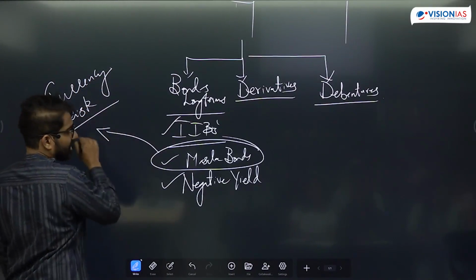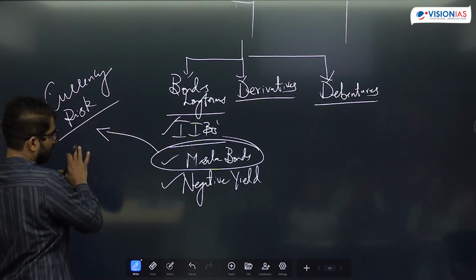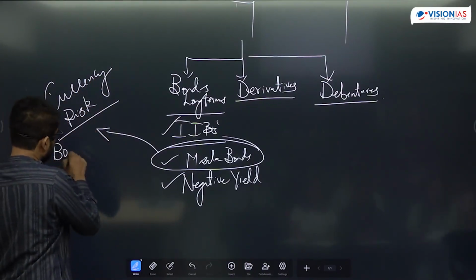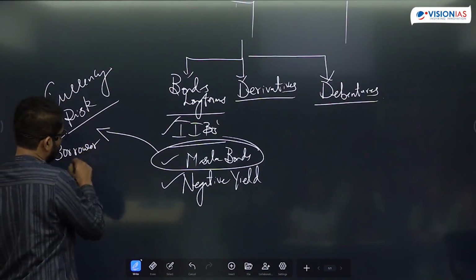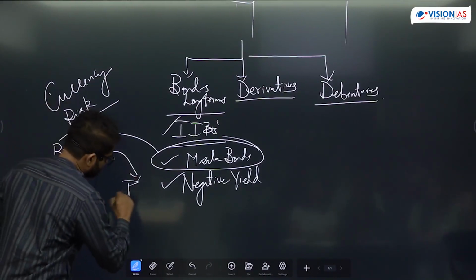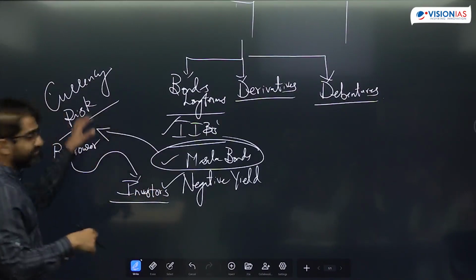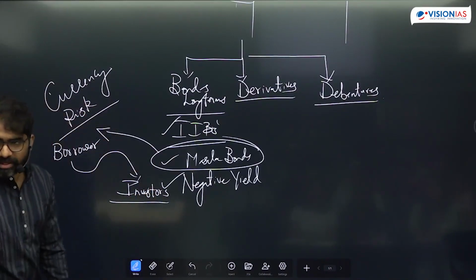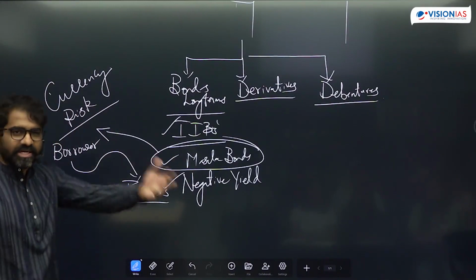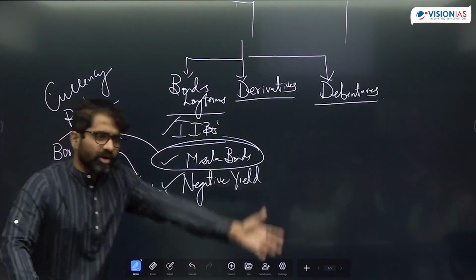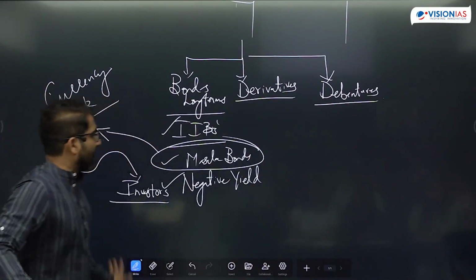Okay, so currency risk is shifted from the borrower, that is the company, to the investors. Because of the masala bond, the currency risk is shifted from the borrower to the investor. The operation I can't explain, but I think you understood. A masala bond is a rupee-denominated bond issued in other countries.